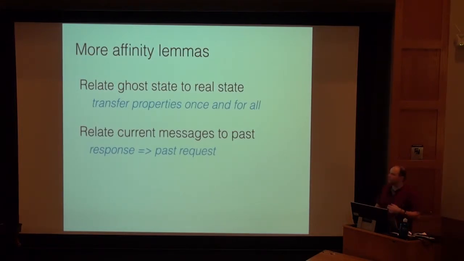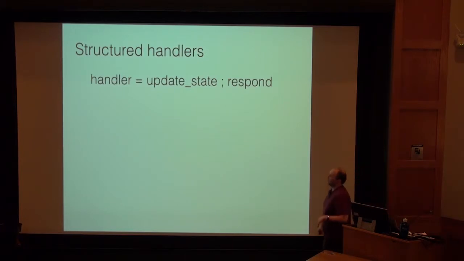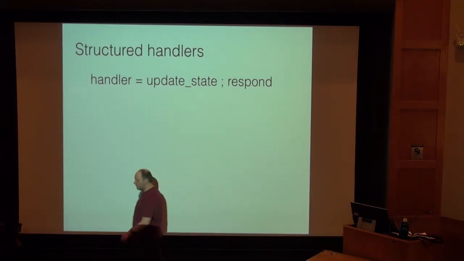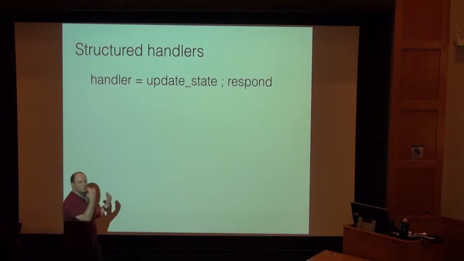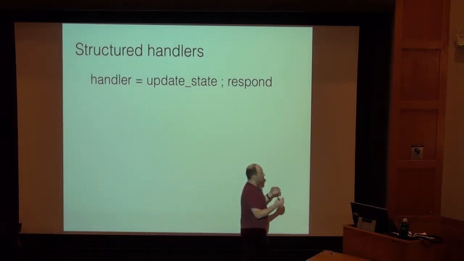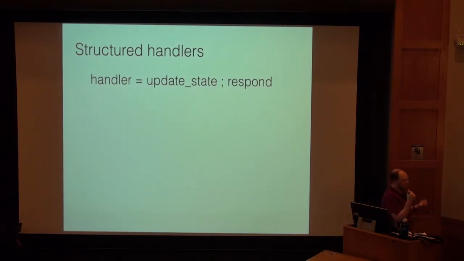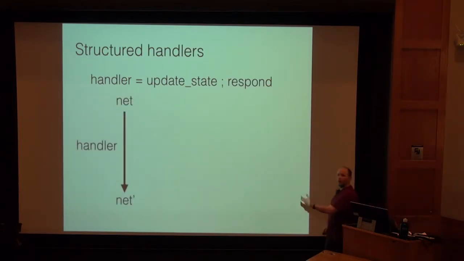The other thing that was useful, that was kind of hard, is that, remember, handlers are atomic, right? So when we're trying to prove these things about the system, or reason about the handlers, that after every step we correctly reestablish our inductive invariant, those handlers are pretty big. They look at the state, they compare stuff, they count things, and sometimes within a handler, not everything is relevant to the property you're trying to prove. In fact, a lot of times maybe most of that handler, for that given property, just doesn't interact with the property at all and totally preserves it. But we still have to reason about the full handler in every case.